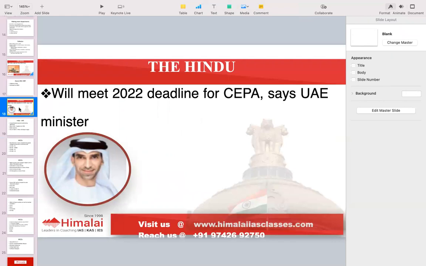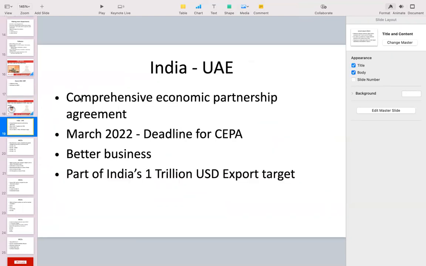The last article of today is about the CEPA, Comprehensive Economic Partnership Agreement, between India and UAE, United Arab Emirates, which is located in Middle East. The capital of UAE is Dubai. So here basically the Comprehensive Economic Partnership Agreement, it's a bilateral trade agreement between India and UAE, which is being discussed.